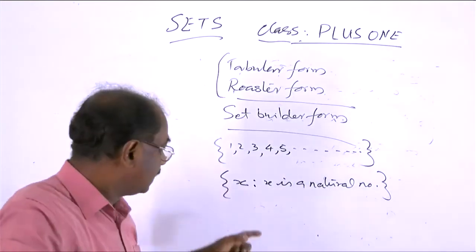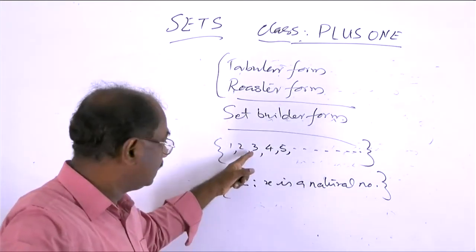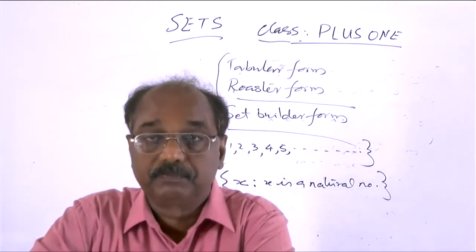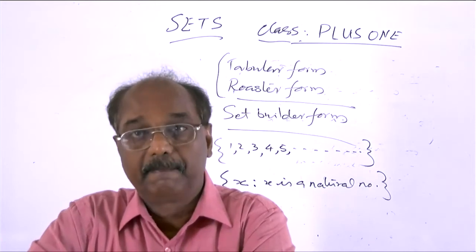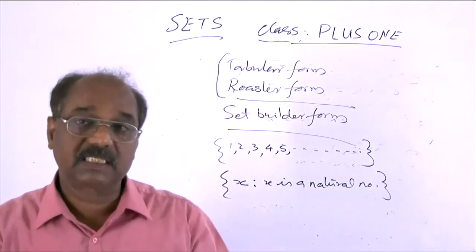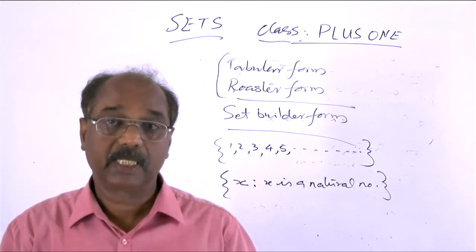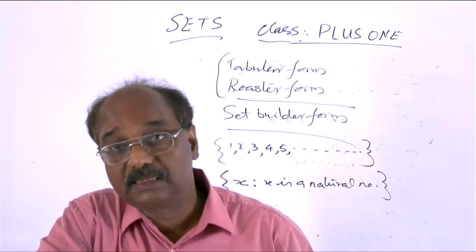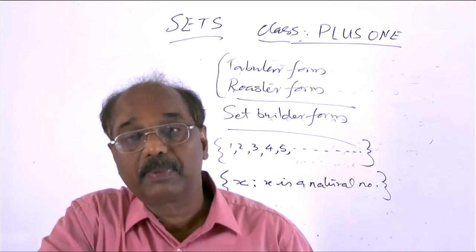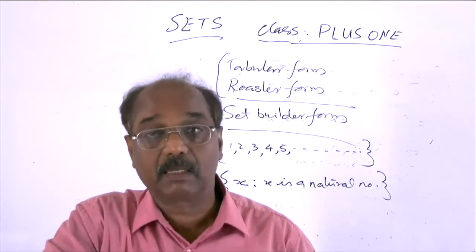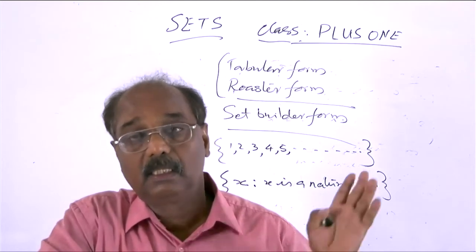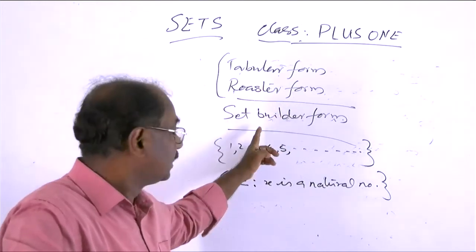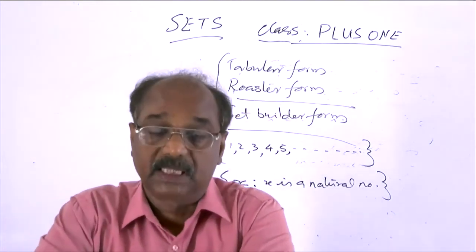So this is the representation in the set builder form, and this is the representation in the roster or tabular form. So that is the case. We can have more examples when we discuss the exercise. Okay. And now we have defined a collection of well-defined objects as a set, and also the representation of a set. How can we represent it? We can represent it in two ways. The first method is the tabular method or roster method, and the second is the set builder method.